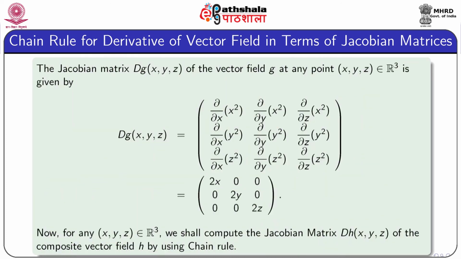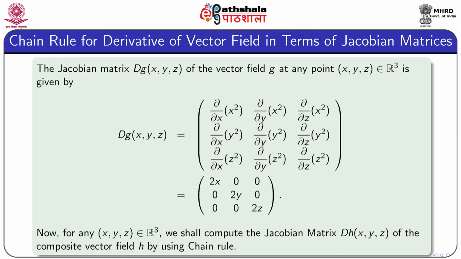The Jacobian matrix of the vector field G at any point x y z in R3 is given by DG x y z equal to a 3 by 3 matrix given by del x x square, del y x square, del z x square and similar 2 rows, and finally we find this matrix equals the 3 by 3 matrix with first row 2x 0 0, second row 0 2y 0, third row 0 0 2z.